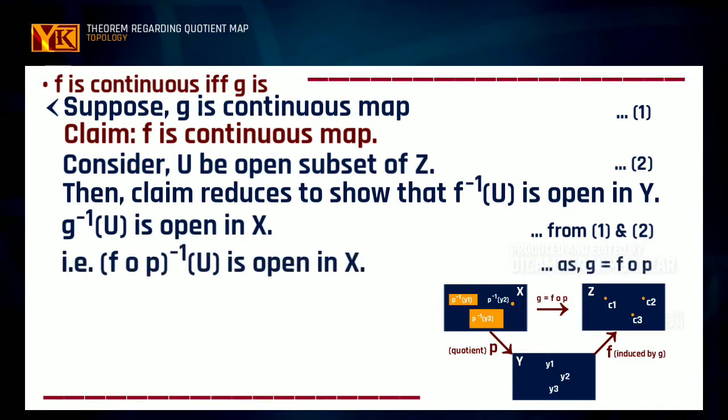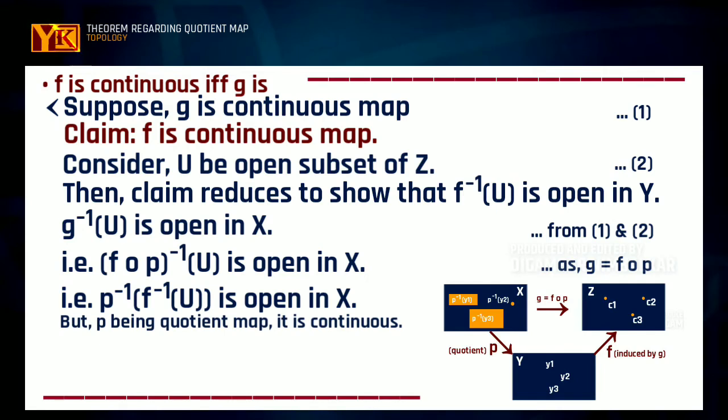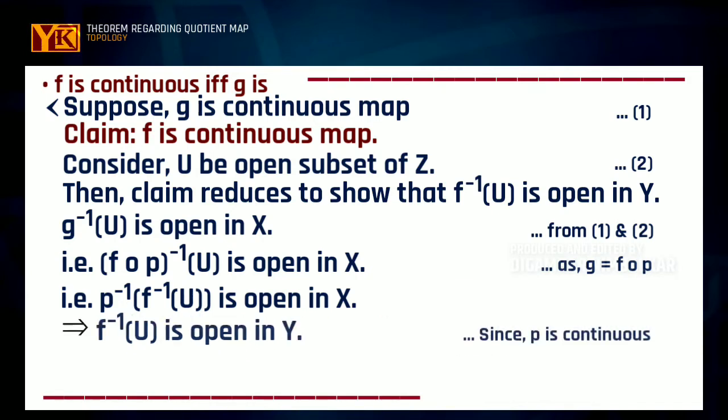So g inverse of U will be equal to (f composition p) inverse of U, which will be equal to p inverse of f inverse of U. As g inverse of U is open in X, this implies p inverse of f inverse of U is also open in X. But as p is a quotient map, p must be a continuous map, and therefore p inverse of f inverse of U being open in X will imply that f inverse of U is open in Y. So thus f inverse of U is open in Y, and hence the claim is proved.